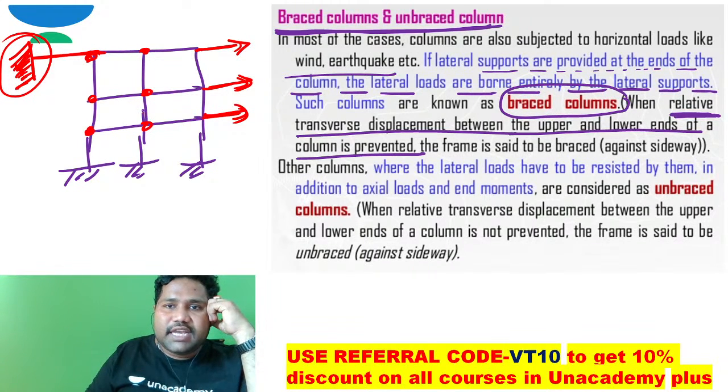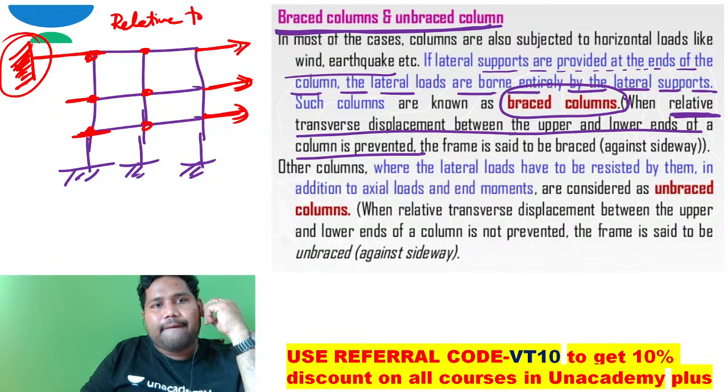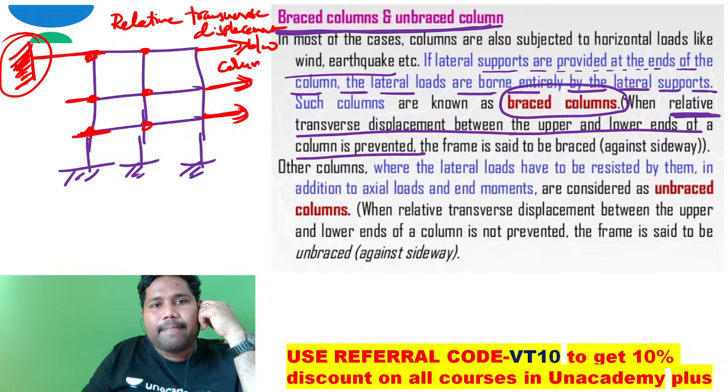In such case, the relative transverse displacement between the upper and lower ends of the column is prevented. This is the lower end of the column, and this is the upper end of the column. This is one way.